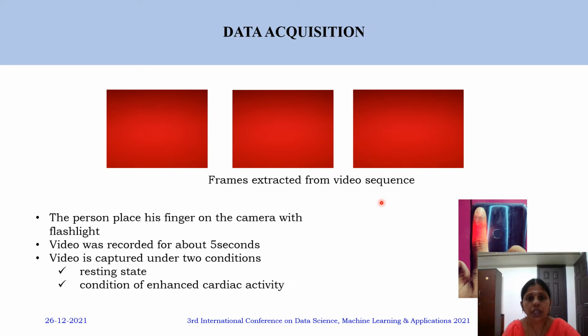We chose climbing the stairs 5 times as the physical activity, and then asked the participant to place the finger, and we recorded the video of the fingertip in order to see the variation in the pulse rate during the normal resting state as well as in the enhanced cardiac activity state.